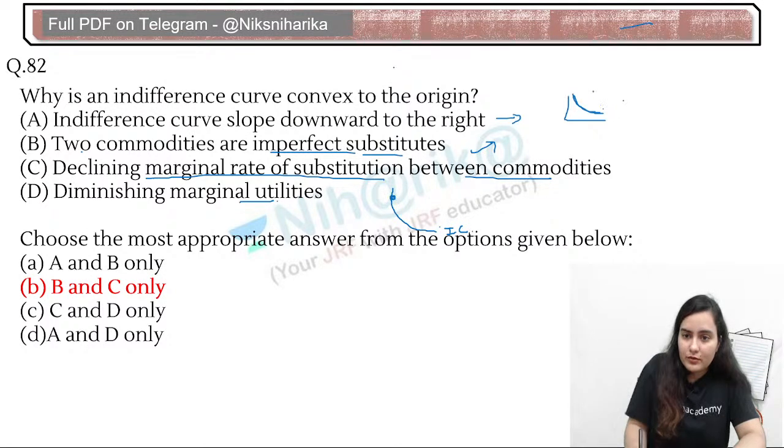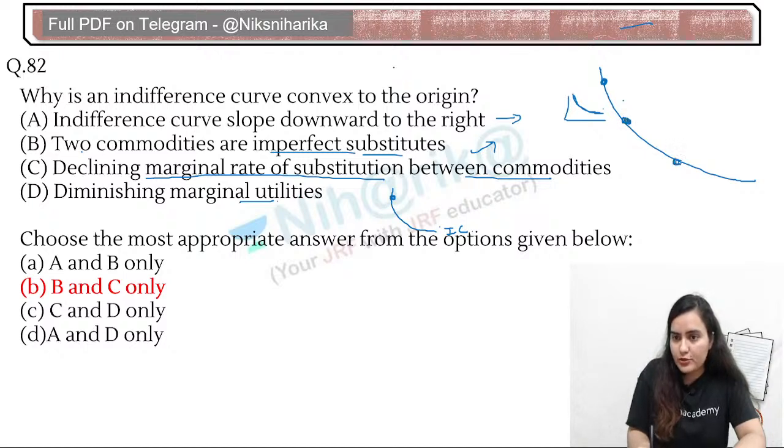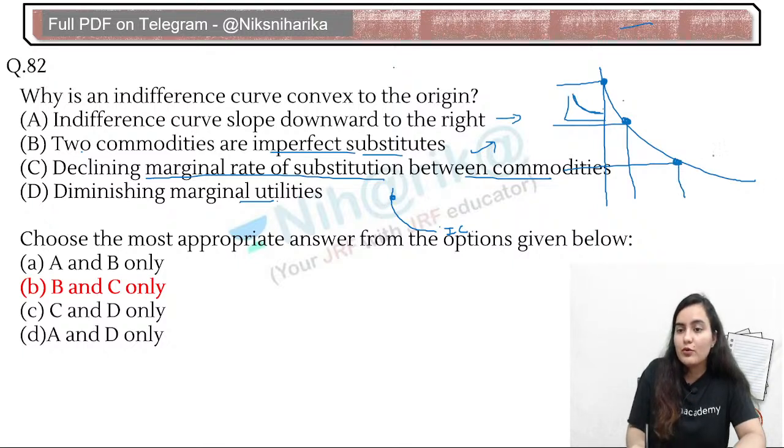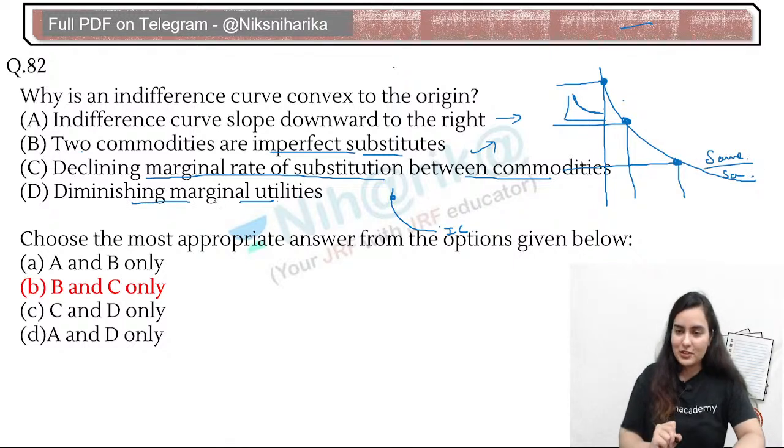Wait, let me draw one. Whether you consume here or at this point or at this point, that means whether you consume this combination of goods or this combination of goods or this combination of goods, this will give you the same level of satisfaction. It will not be diminishing marginal utility. So on one curve you will always have the same level of satisfaction.